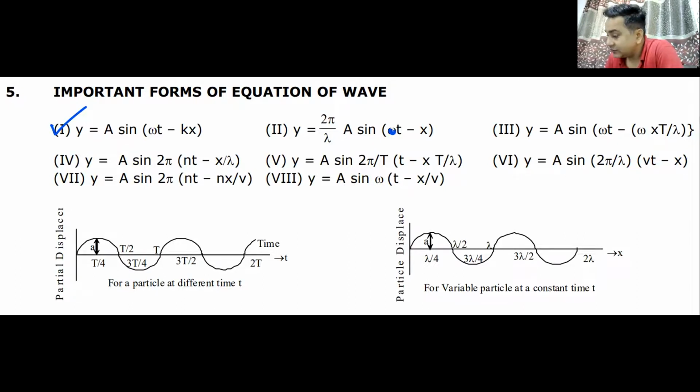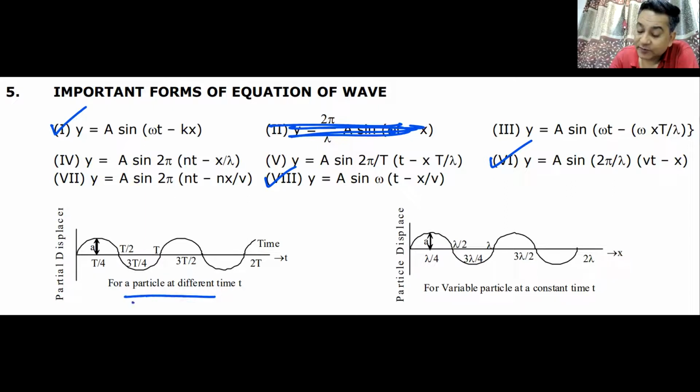There are different ways in which it is written. You can remember way number 1. You can remember way number 2. You can remember way number 4. This is the correct array. This one is wrong, so I'll just take it off. Then I will give you a choice of how many different ways you can remember it. If you can remember way number 1, way number 6, and way number 8, I think that will cover almost all types of questions that are going to come.